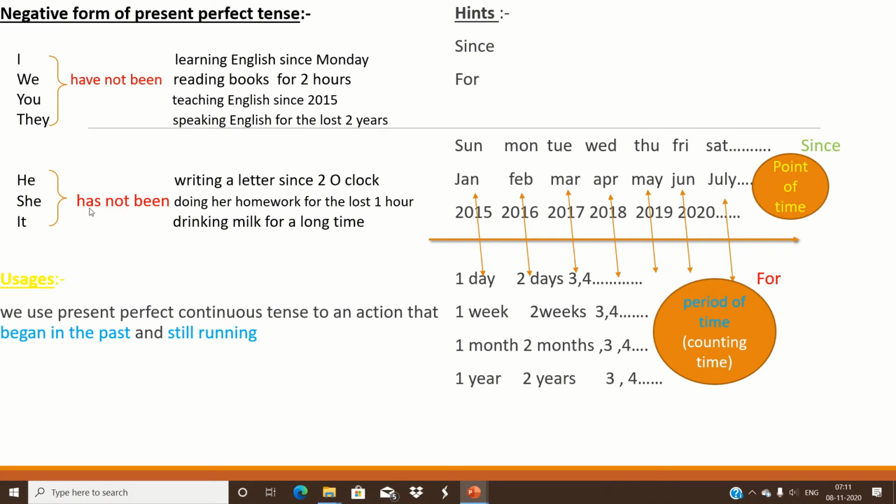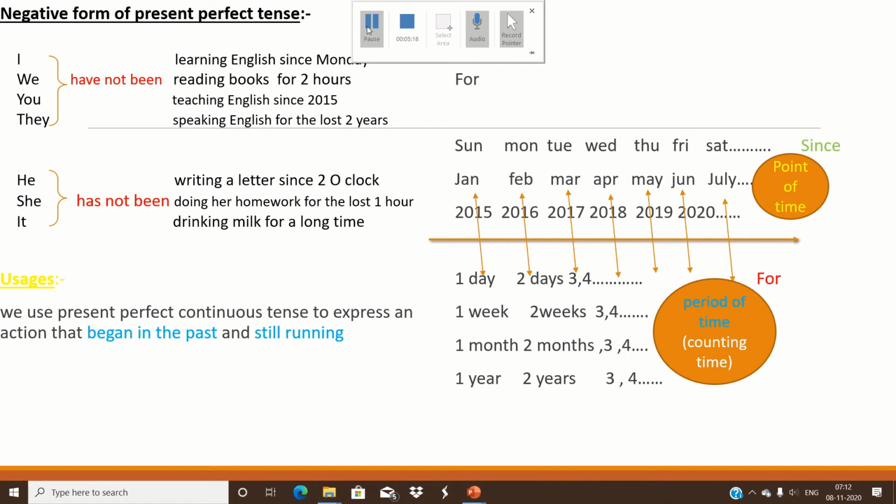And what are the usages of present perfect continuous tense? We use present perfect continuous tense to express an action that began in the past and is still running.